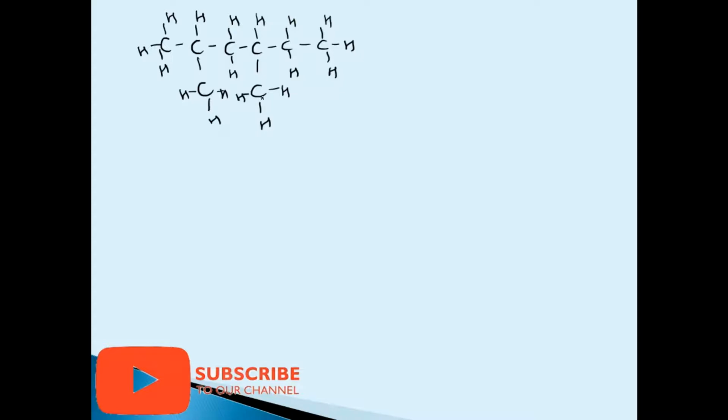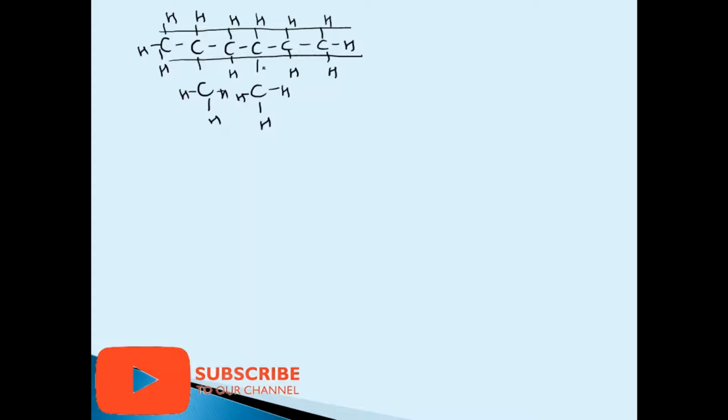If you start from here, 1, 2, 3, 4, it's a 4 carbon chain. 1, 2, 3, 4, 5, a 5 carbon chain. If I do 1, 2, 3, 4, 5, again a 5 carbon chain. So my longest carbon chain, I take as the 6 carbon chain. This is the main chain. Now we have to do the numbering.